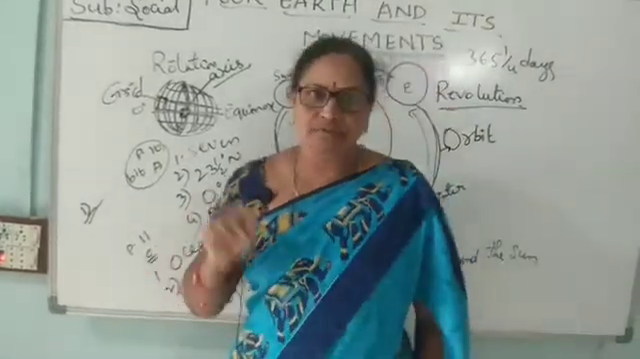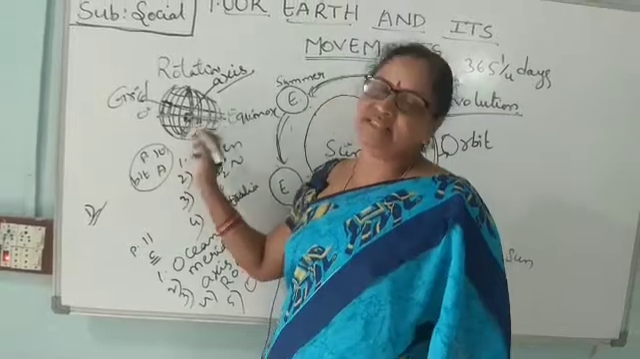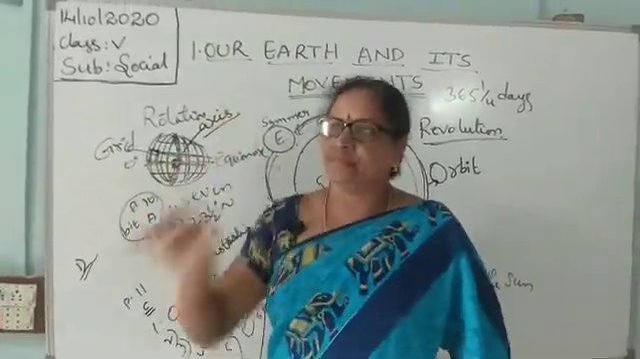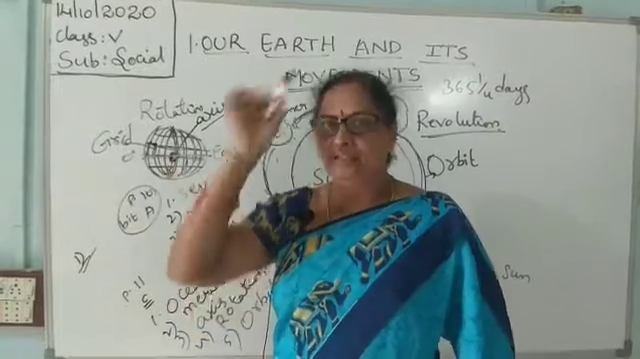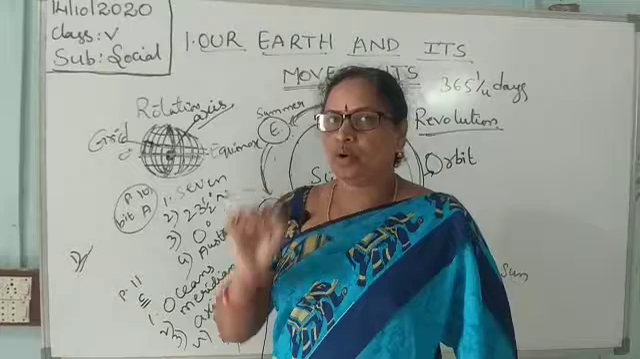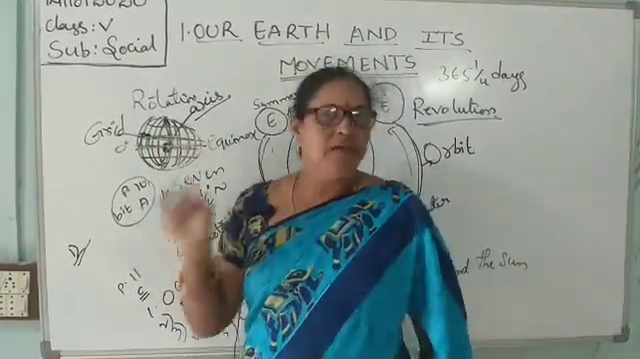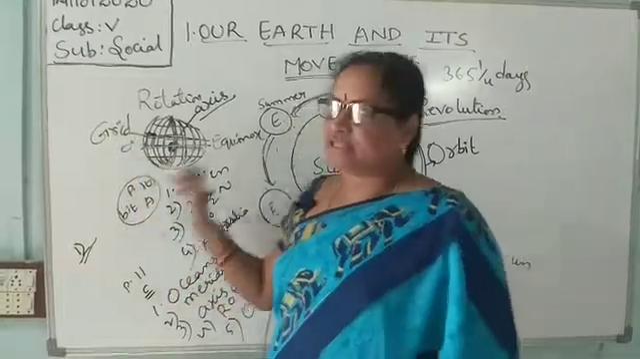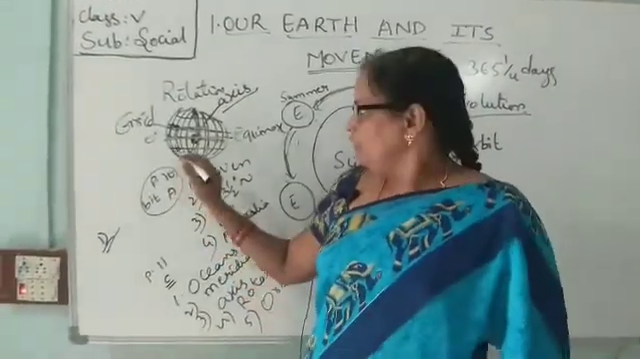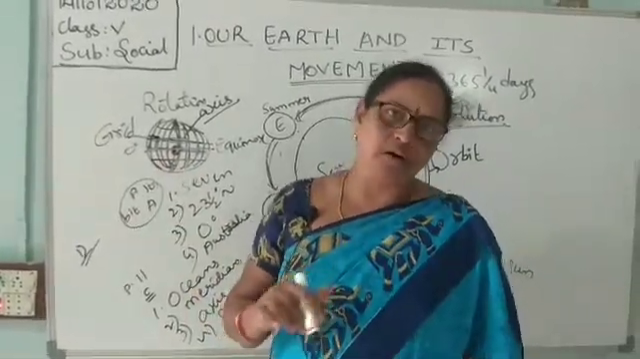The crisscross network formation of latitudes and longitudes is called a grid. When they cross each other and touch each other, they form boxes like this. These boxes are called a grid. The crisscross network formation of latitudes and longitudes is called a grid.